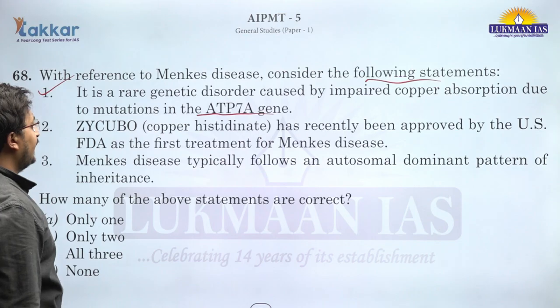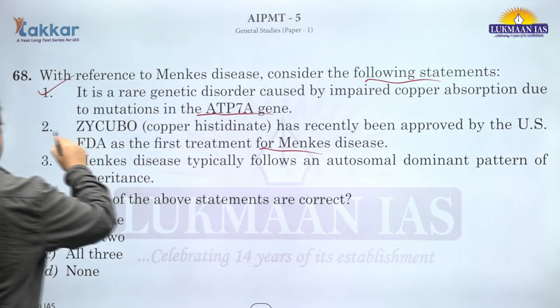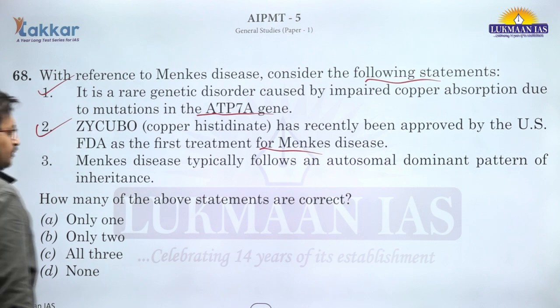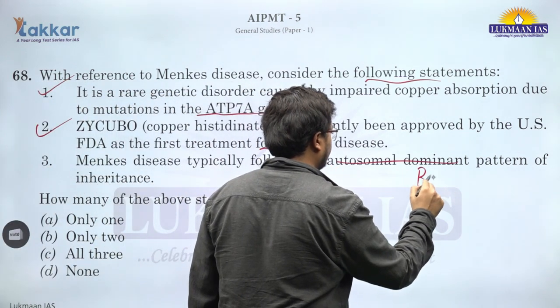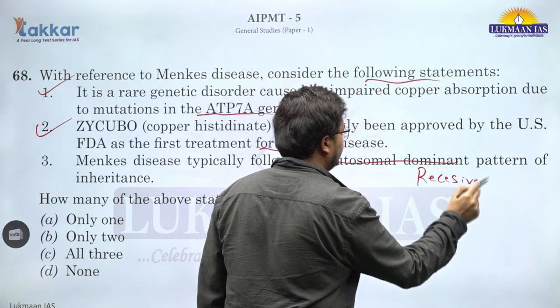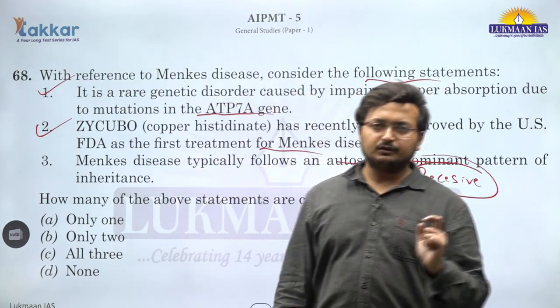So Zycubo has recently been approved by the US FDA as the first treatment for Menkes disease. This is also correct. Menkes disease typically follows an autosomal dominant pattern. No, they follow a recessive pattern. That means that the recessive part of the gene is creating those defects.